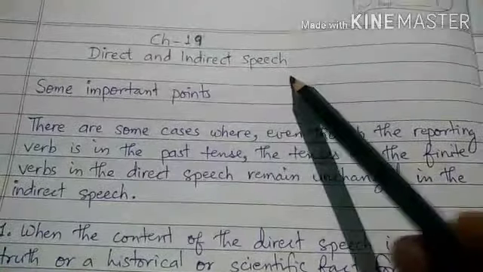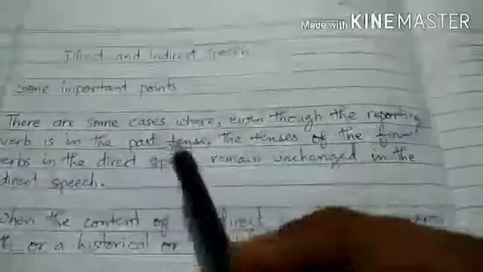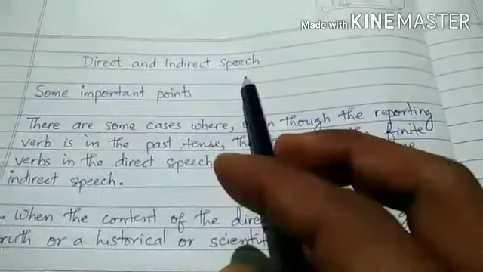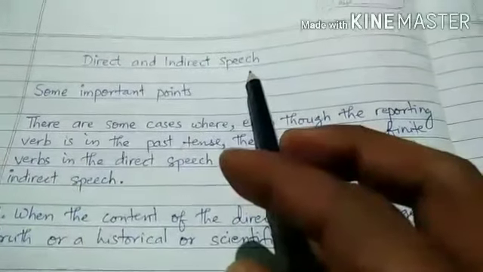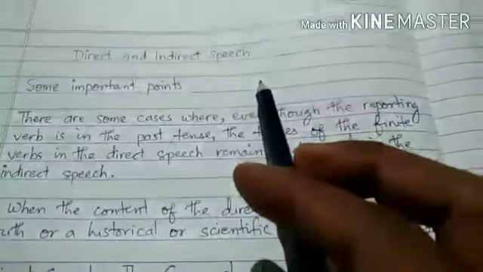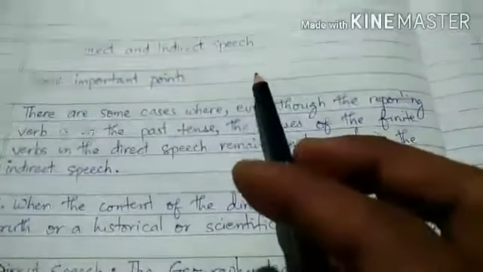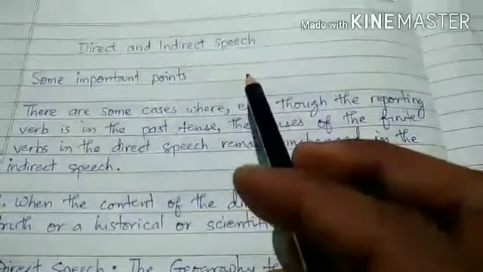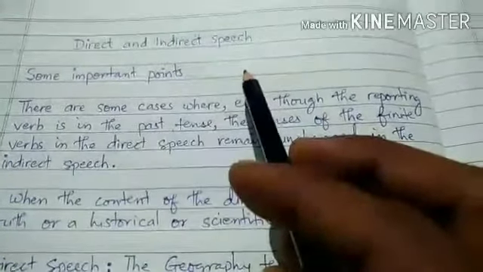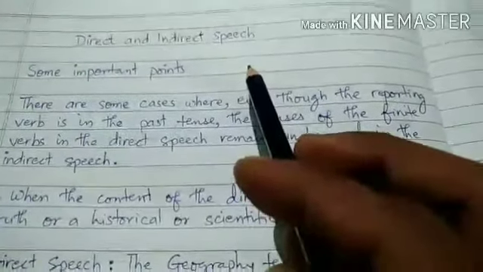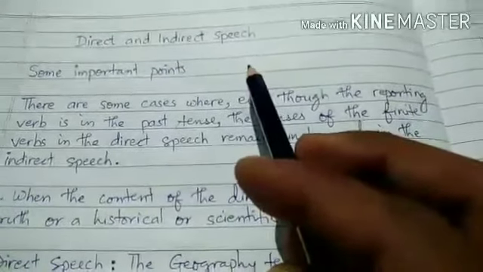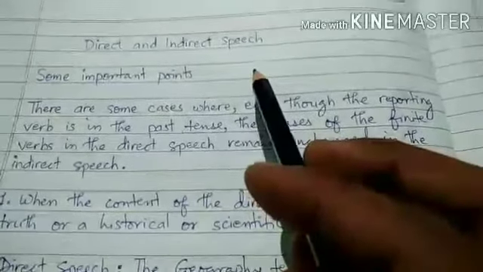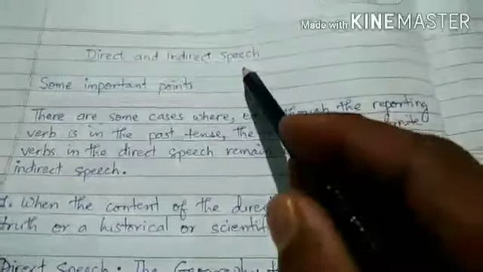In our previous video, we already understood how to write imperative sentences in indirect speech, and how to write interrogative sentences framed by WH words in indirect speech.